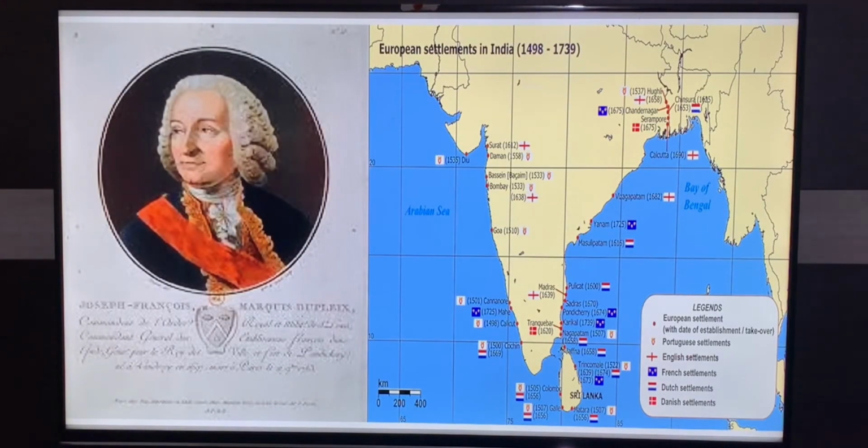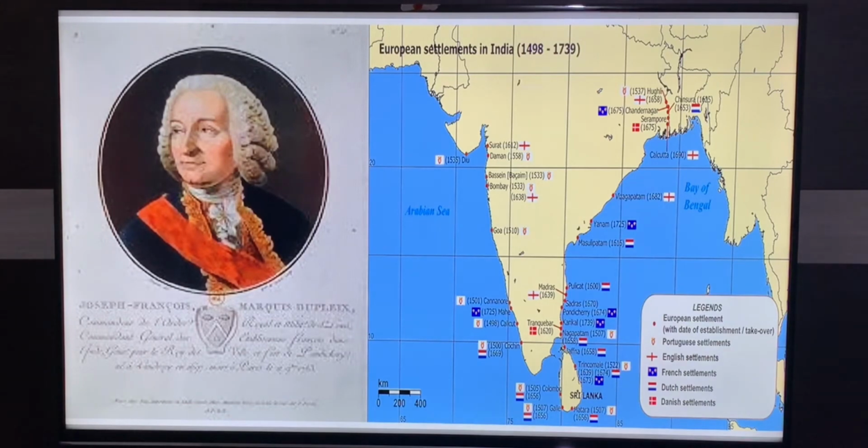So this is a picture of Dupleix who arrived to India as a Governor General of French, and his main intention was to occupy South India, wanted to establish a French empire in South India. That was his intention, children.